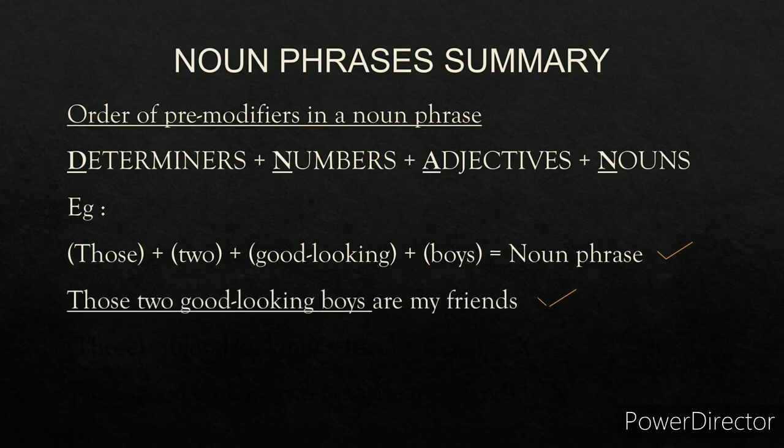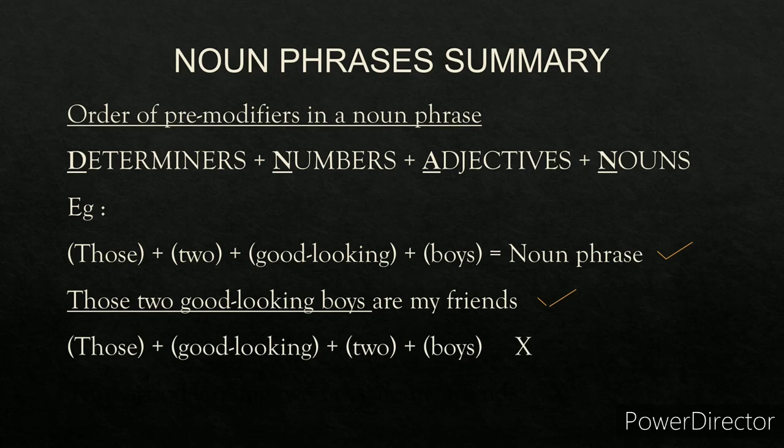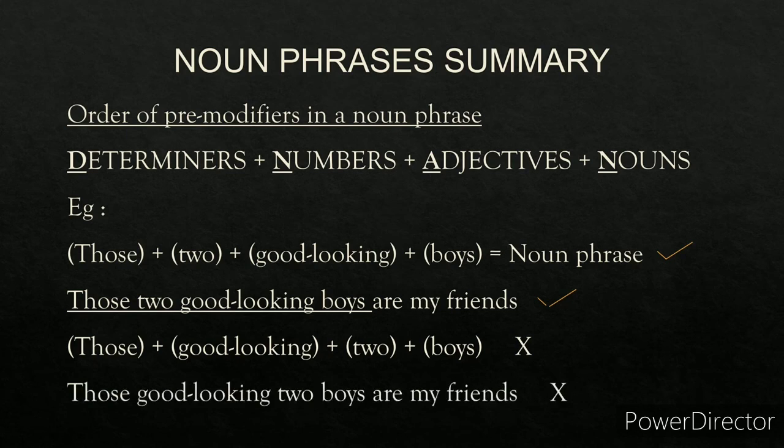So I make a sentence with this. Those two good looking boys are my friends. So those two good looking boys is the noun phrase, and those two good looking boys are my friends is the sentence. This sentence is correct. Suppose I change the order. Those good looking two boys. This would be wrong. You cannot say those good looking two boys because the order is changed. You always have to follow this order: determiners plus numbers if any, plus adjectives if any, plus the nouns. This will give the noun phrase. So those two good looking boys are my friends is the correct sentence, and those good looking two boys are my friends is the wrong sentence.